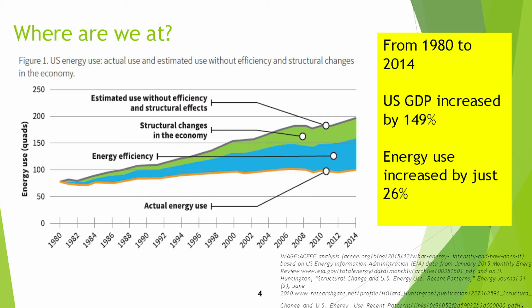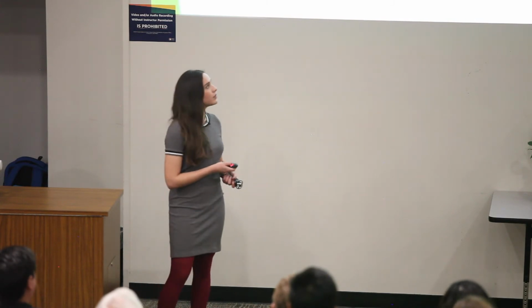And we can see that energy efficiency takes more than half of it, right? So yeah, we're doing good. But if we want to meet our greenhouse emission reduction goals, we must do better than this, because the United States is the second world's largest energy user, just behind China. So yeah, we must improve our energy efficiency.